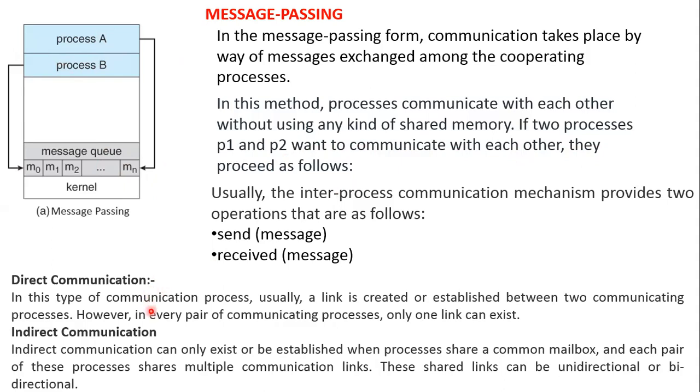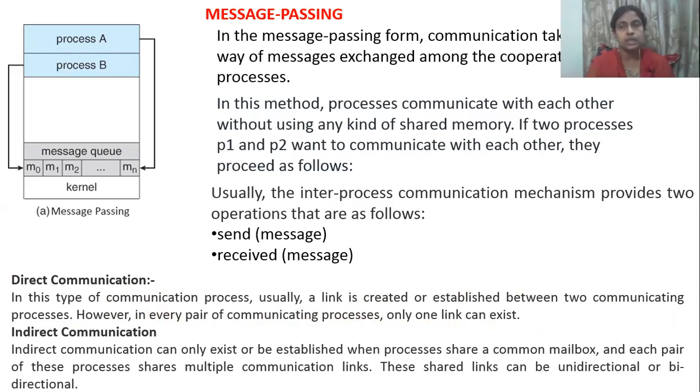This communication can be established in two ways. One is direct communication, another is indirect communication. Direct communication means that in this communication process, a link is created or established between two communicating processes. In every pair of communicating processes, only one link can exist. So in direct communication, when I want to communicate from process A to process B, I will try to establish a link between process A and process B by sending a message. Using the link, I will be able to communicate.